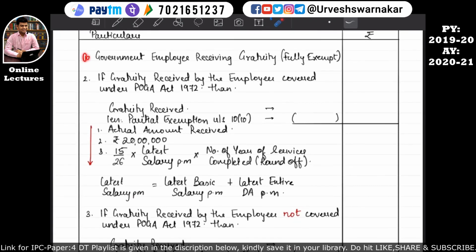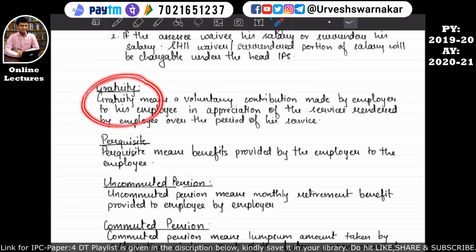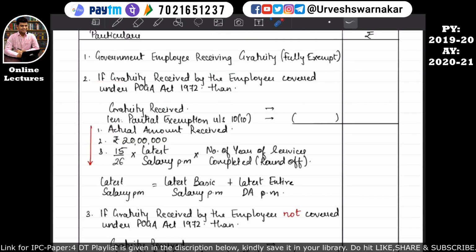The first point says that if a government employee receives gratuity, then it is fully exempt. That means 100% of the gratuity will be fully exempt to a government employee. I hope this is quite clear to you all. But if the gratuity is received by an employee who is covered under the POGA Act 1972, as I explained when explaining the gratuity meaning, and such employee has received this gratuity from the employer, then how such gratuity amount will be considered in the computation of income from salary of the employee, that is what we will study over here.